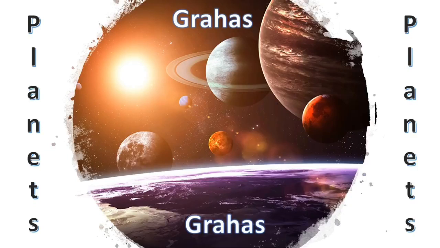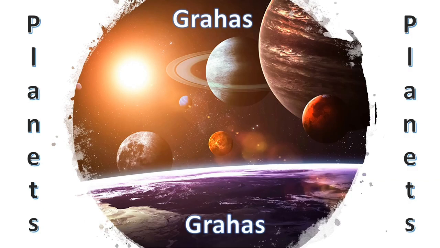Today we are going to take a look at planets, or more precisely grahas in Vedic astrology. The Sanskrit word graha and the English word planet are regularly used interchangeably, but they don't really mean the same thing. The word planet is used to denote a celestial body that orbits, or in other words revolves around some star. For example, planets like Mars, Mercury, Jupiter orbit around the Sun, which is a star.